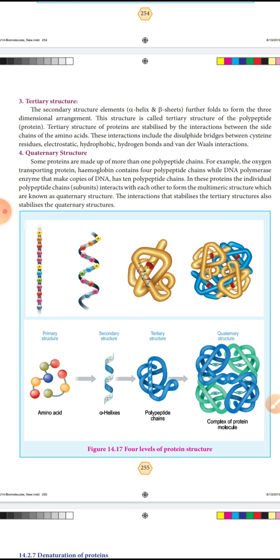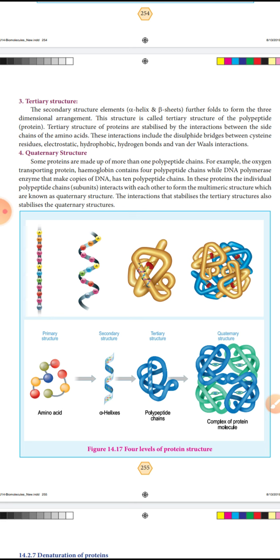Some proteins are made up of more than one polypeptide chain. For example, the oxygen transporting protein hemoglobin contains 4 polypeptide chains, while the DNA polymerase enzyme that makes copies of DNA has 10 polypeptide chains. So these proteins are made up of more than one polypeptide, which is a quaternary structure.